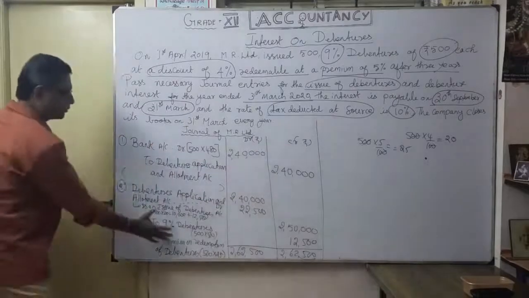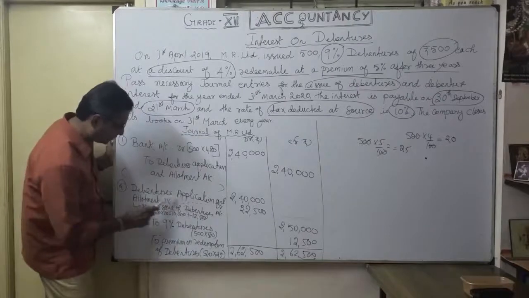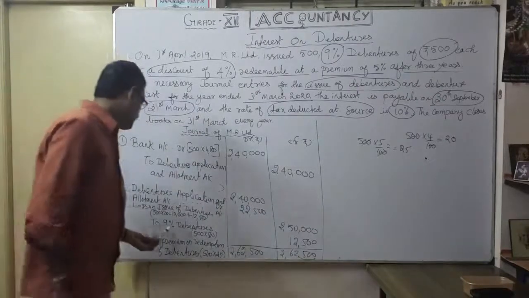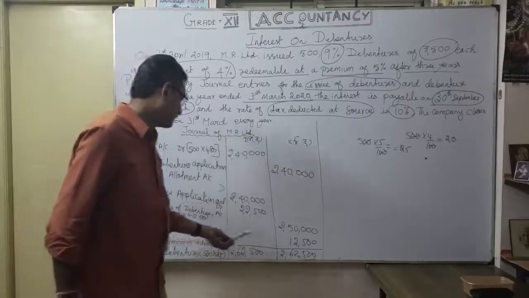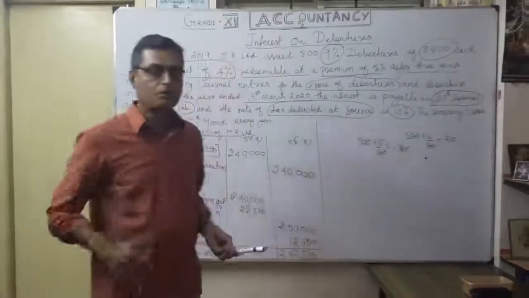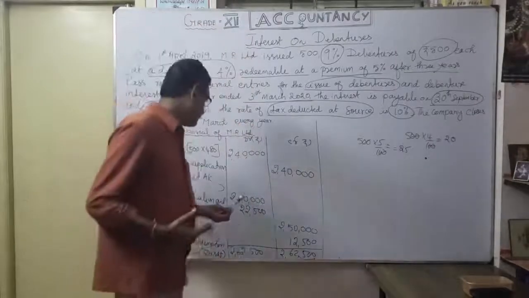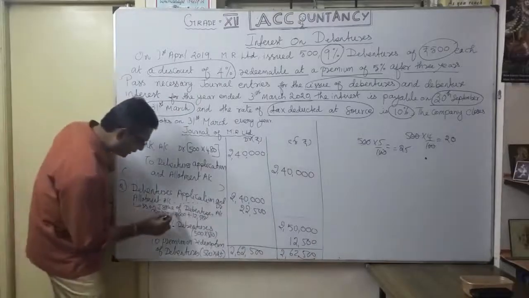So likewise we do it, never confuse. First, debentures application and allotment account debit, 2,40,000 I have written. The actual nominal face value of 9% debentures, 500 into 500, is 2,50,000. So you are supposed to collect 2,50,000, but you got only 2,40,000. Because of issue at discount, you are already losing 10,000.